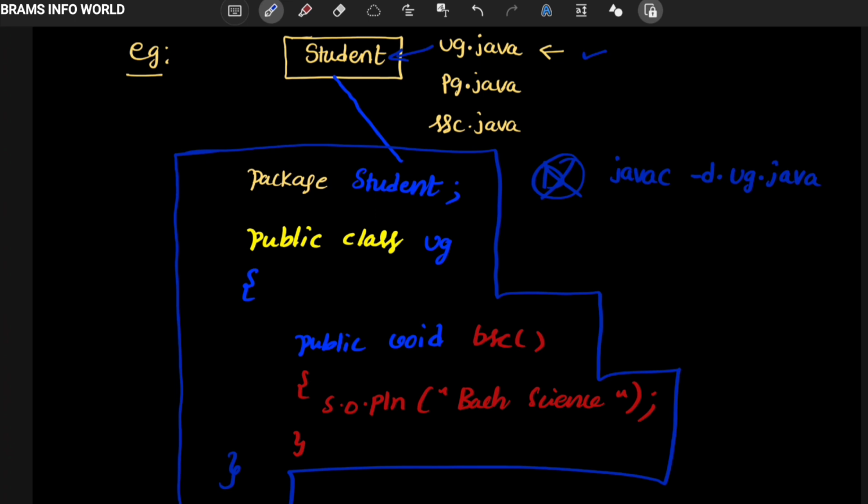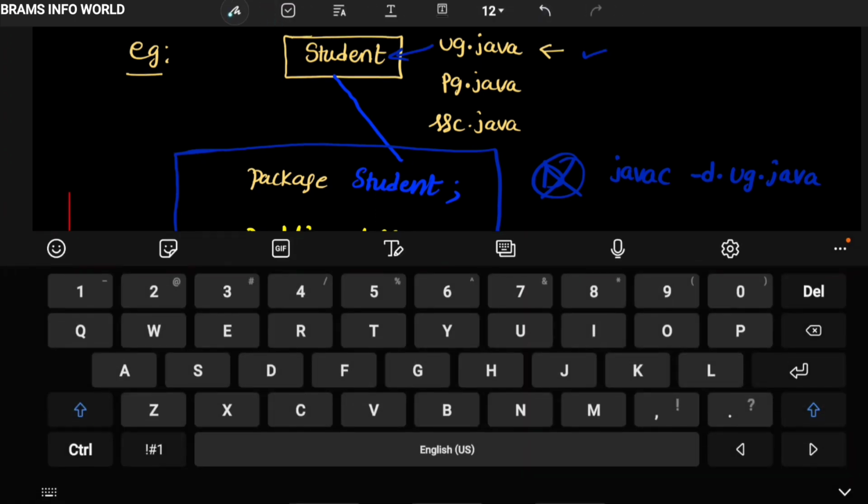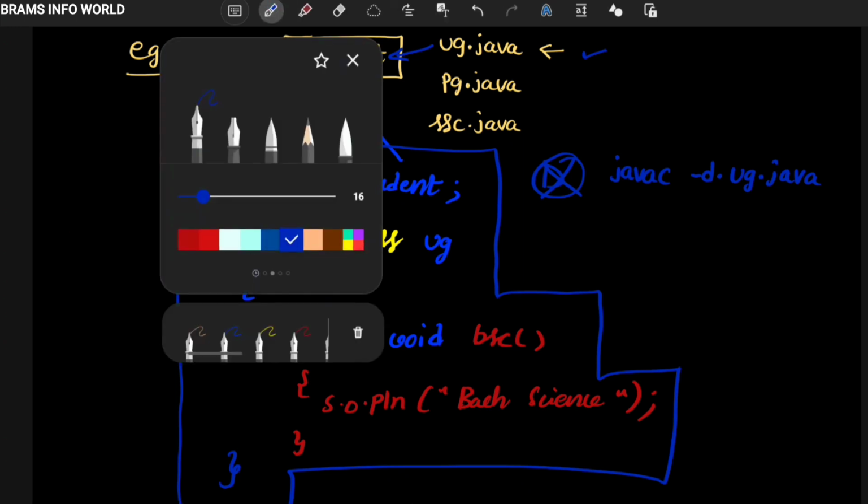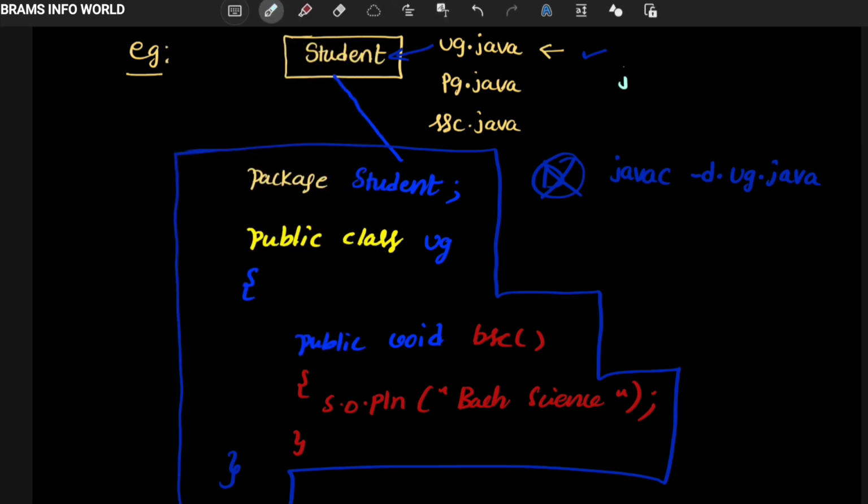How to compile the package? The syntax is: javac -d . classname.java.